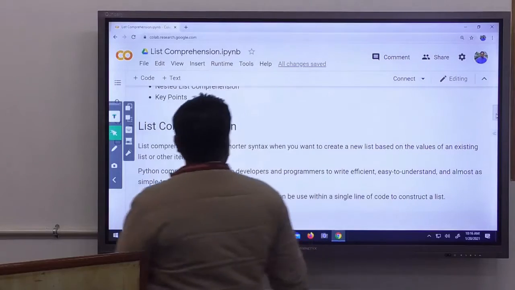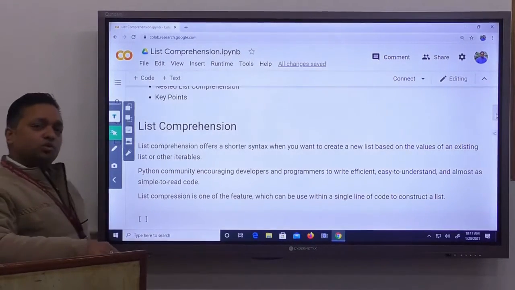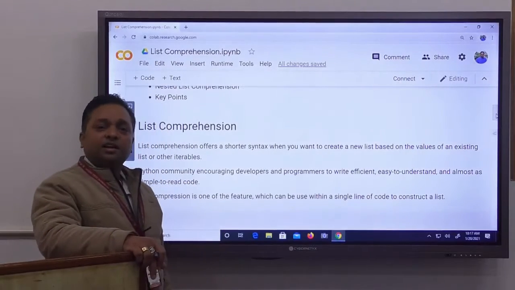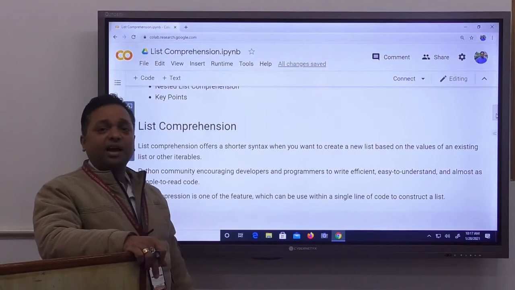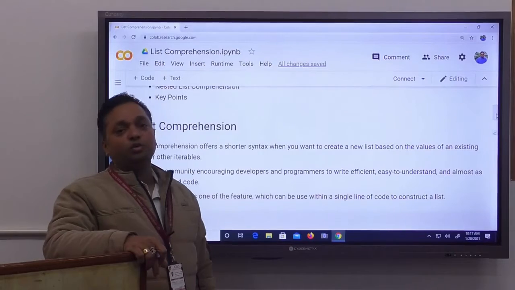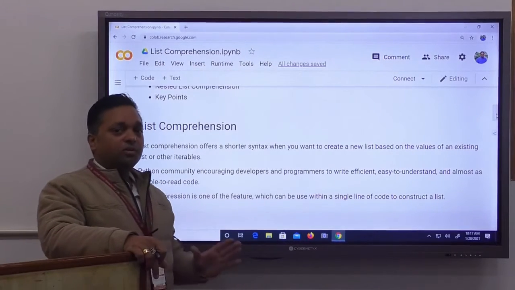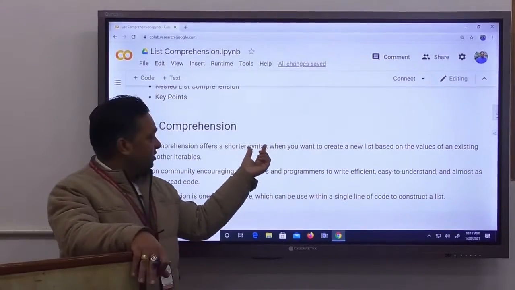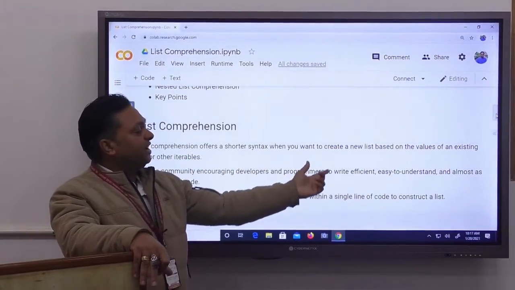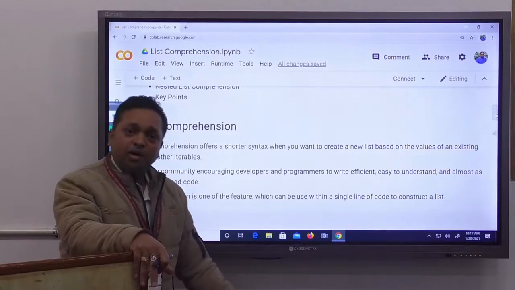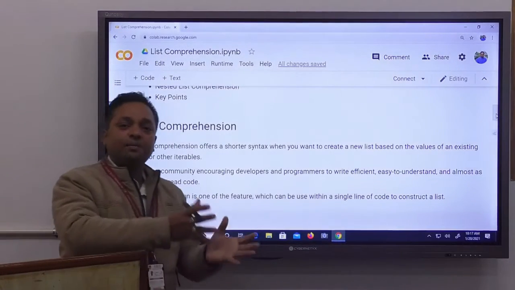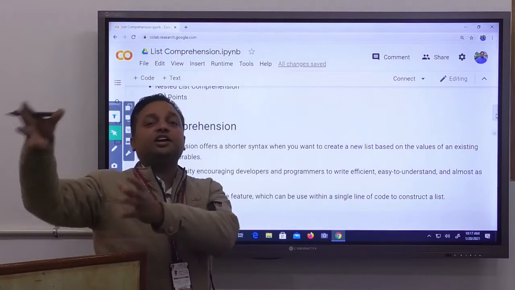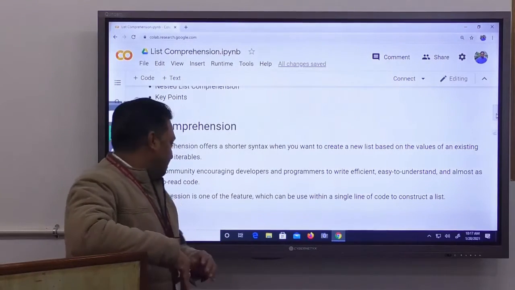Basically, list comprehension offers a shorter syntax. I assume that you have a good knowledge of lists. You can create a list, apply all the inbuilt methods, and loop over the list. If you know that, then you can easily learn list comprehension. It offers a shorter syntax when you want to create a new list based on the values of an existing list or iterable element. If you have any iterable and you want to create a new list using it, then we can use a list comprehension.